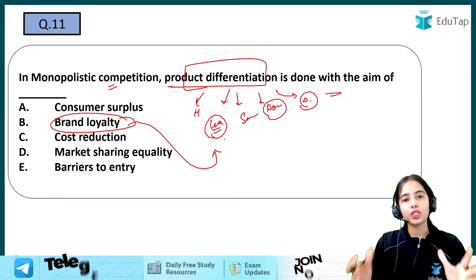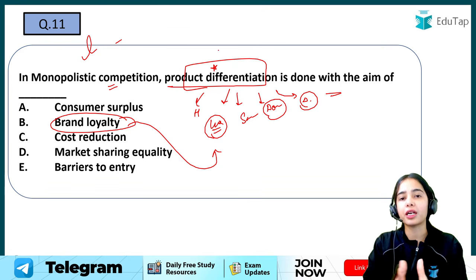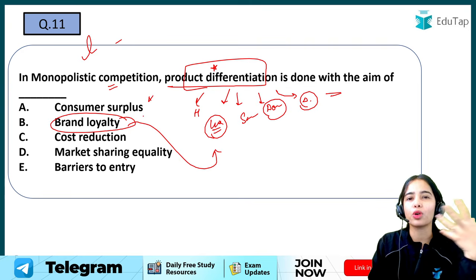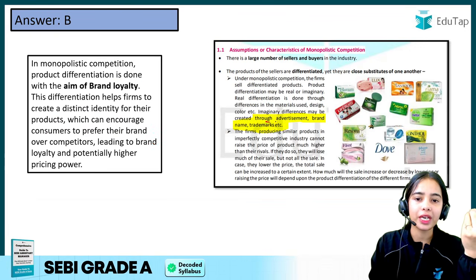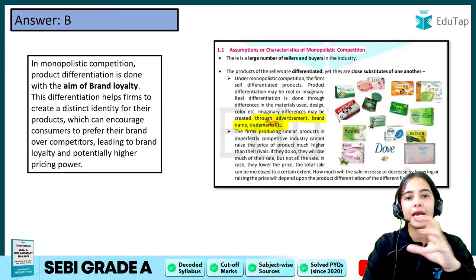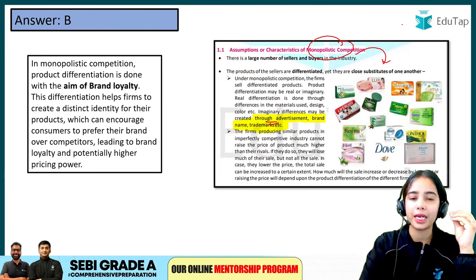In monopolistic competition there are a large number of buyers and sellers, and product differentiation is done to create brand awareness and brand loyalty. It is not for consumer surplus or cost reduction, it is for brand loyalty. Through advertisements, brand recognition and brand loyalty are created. And in monopolistic competition it is very important to have brand recognition and loyalty.